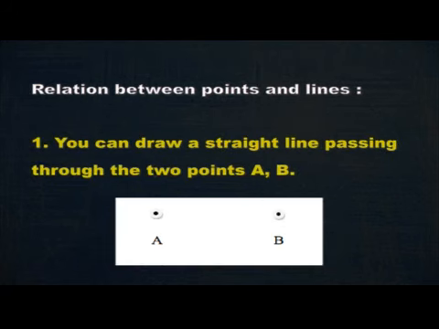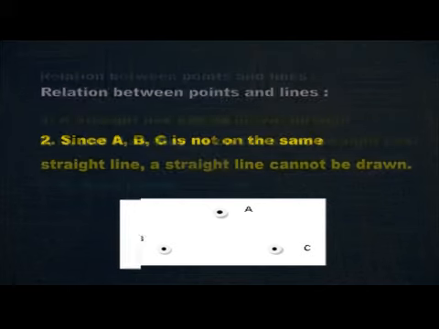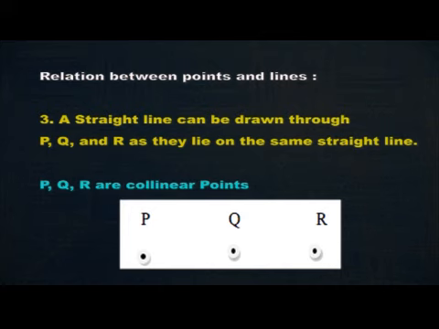You can draw a straight line passing through the 2 points A, B. Since A, B, C are not on the same straight line, a straight line cannot be drawn. A straight line can be drawn through P, Q, R as they lie on the same straight line. Therefore, P, Q, R are collinear points.